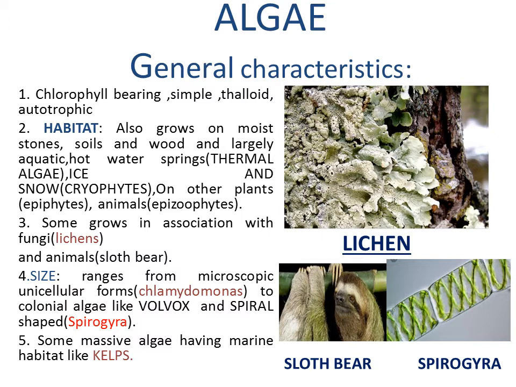Next is, if they grow in a hot water spring, then the algae is known as thermal algae. And when they grow in ice or snow, they are called cryophytes. And if the algae grow on another plant body, it is called epiphytes. And similarly, if they grow on the body of an animal, they are called epizoophytes. So these terms are important for 1 mark questions.